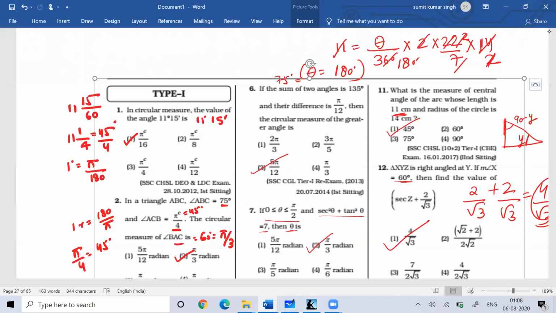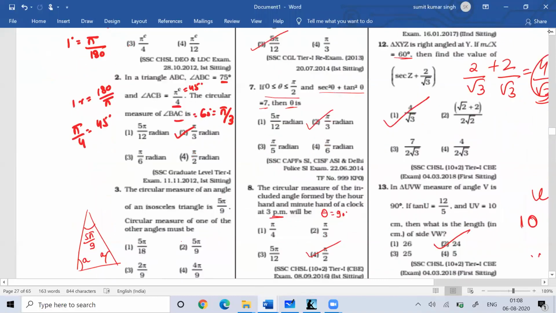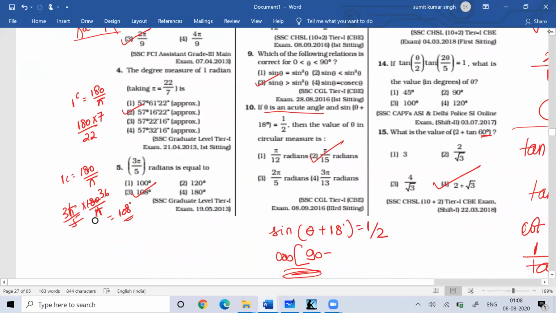In this session, I tried to cover easy questions for different competitive exams, based on the simple analogy that 1 degree is equal to pi by 180 radian and 1 radian is equal to 180 degrees by pi. Based on that, you can do a lot of calculation, and in the exam you may get questions on that concept. This is all we have learned in this session.